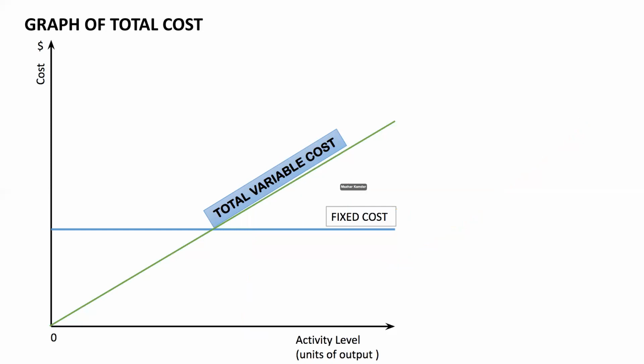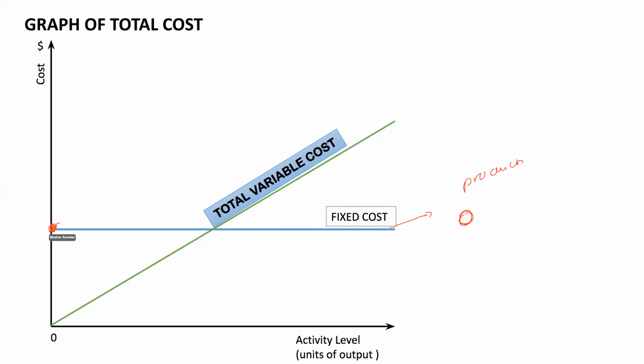When we talk about total cost, it will start from this point, because the fixed cost is the cost that has to be incurred irrespective of the production. Even if you produce zero units, fixed cost has to be incurred.